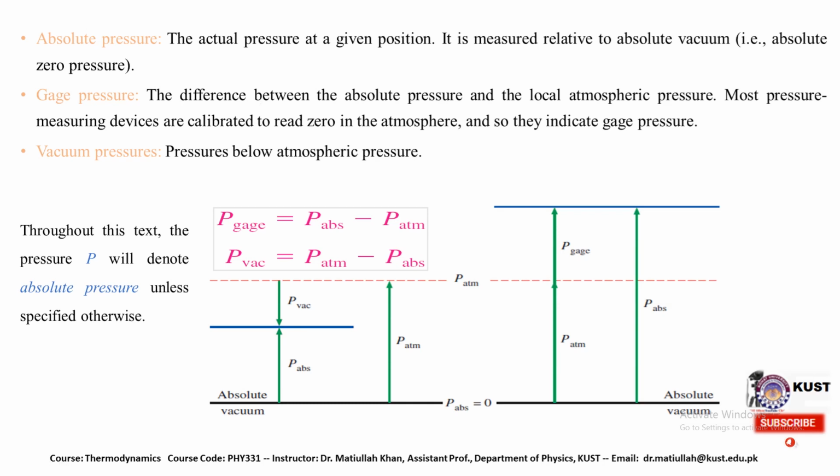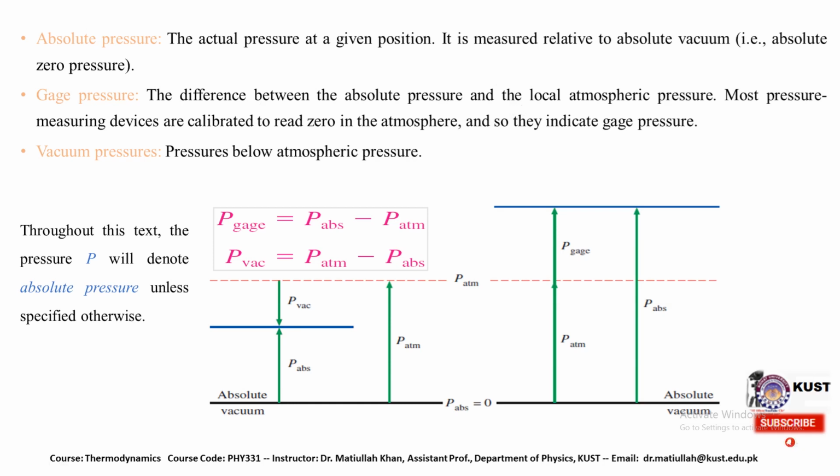So we have absolute pressure, gauge pressure, and vacuum pressure. Pressure is the force per unit area. Absolute pressure is the actual pressure at a given position, measured relative to absolute vacuum. Gauge pressure is different, and it is the difference between the absolute pressure and the local atmospheric pressure.